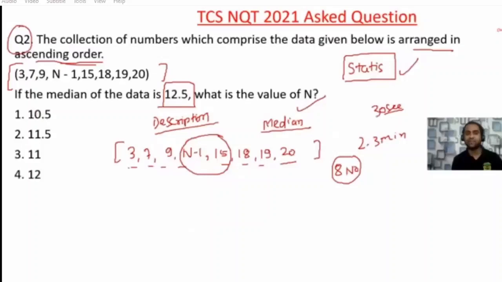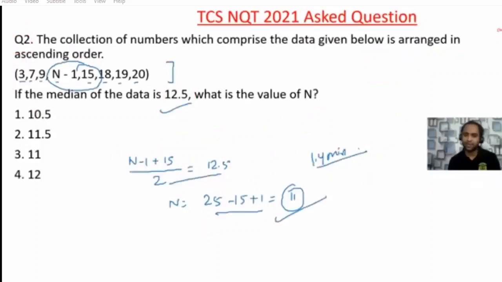So n will be equal to 25 minus 15 plus 1, which is nothing but 11, because 10 plus 1 will be 11. It will not take whatever you were thinking. Okay, see, but you don't know about median. Now you are writing unnecessary data, and that is where you are taking time. It is already arranged in ascending order. Now you will write this, then you will remember the formula.